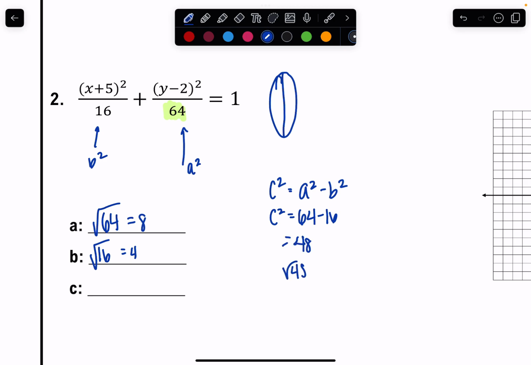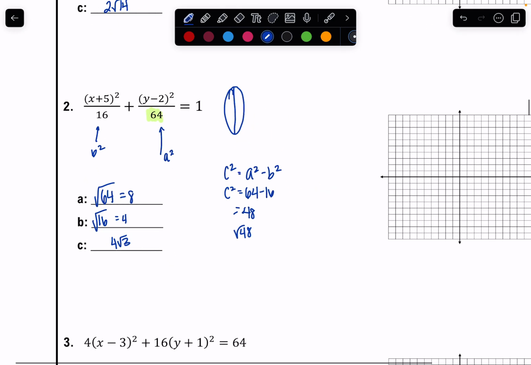So the square root of 48 becomes 4 root 3. Again, I'm going through that very, very fast. I'm hoping we remember how to break down our roots. Okay, so now I can graph this one.